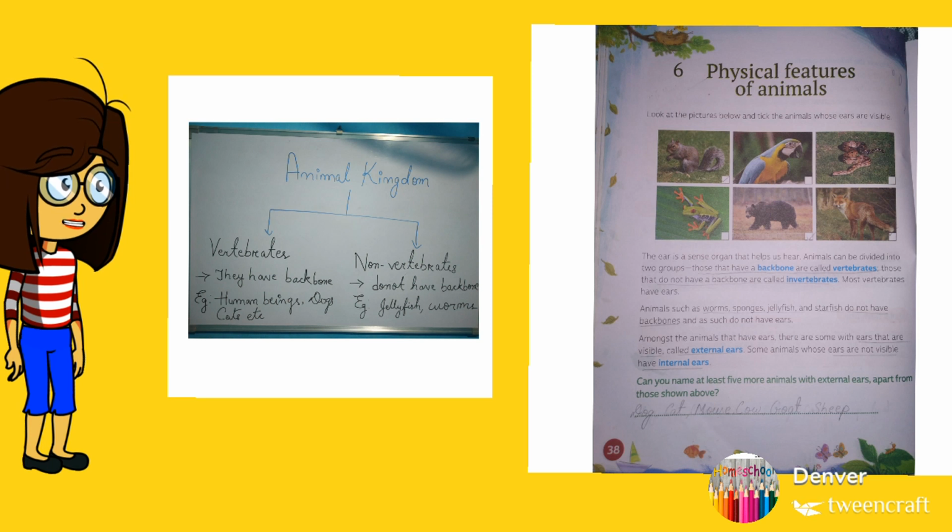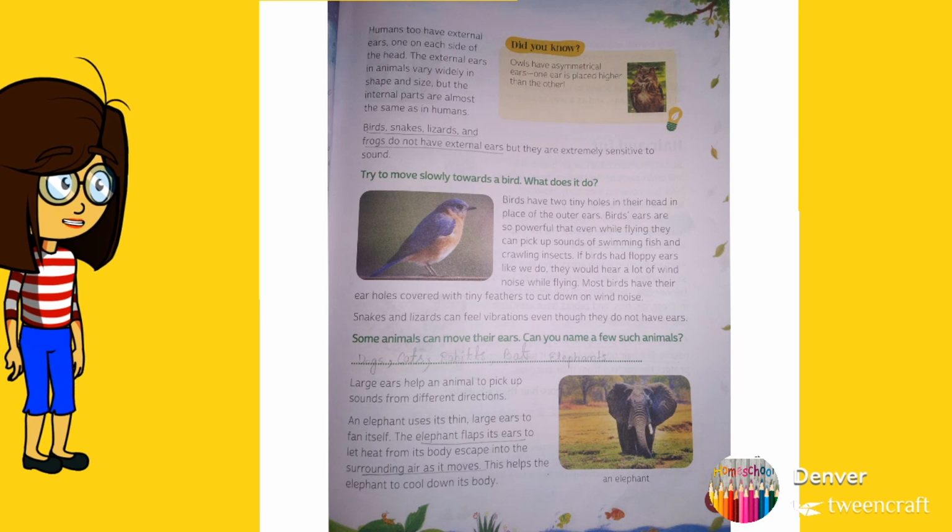You see page number 39 now. Humans do have external ears, one on each side of the head. The external ears in animals vary widely in shape and size, but the internal parts are almost the same as in humans. So cats, dogs, goat, sheep, cow, they have ears, their sizes are different. Some are big, some are small, but internally their structure is the same as human beings.